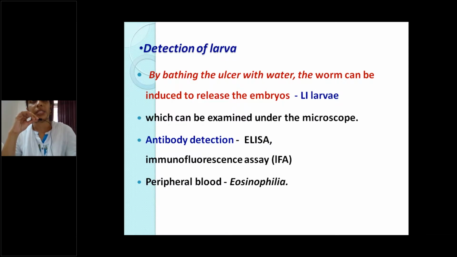And we see the serological methods. We can detect antibodies by ELISA and immunofluorescence assay. Another non-specific test, the peripheral blood smear, shows eosinophilia.